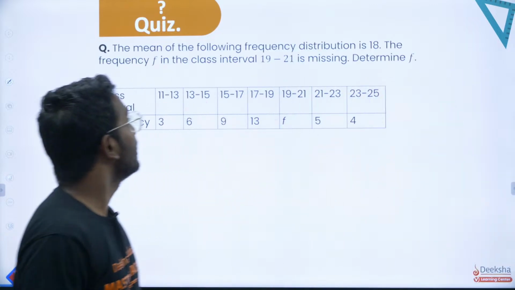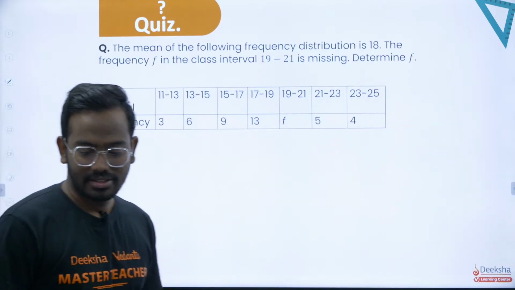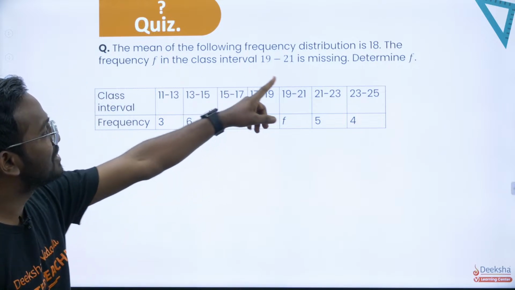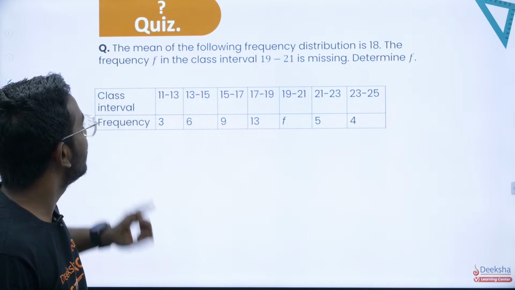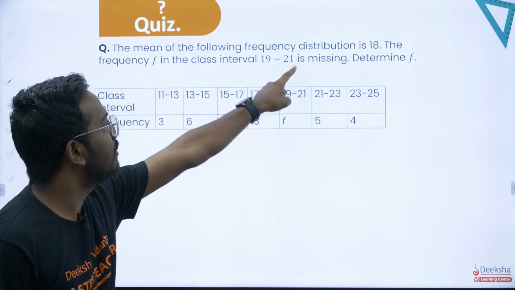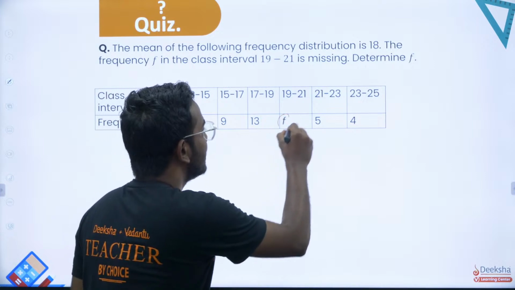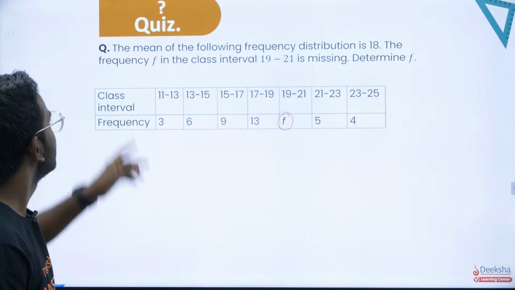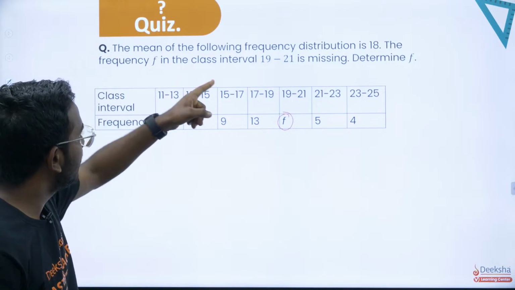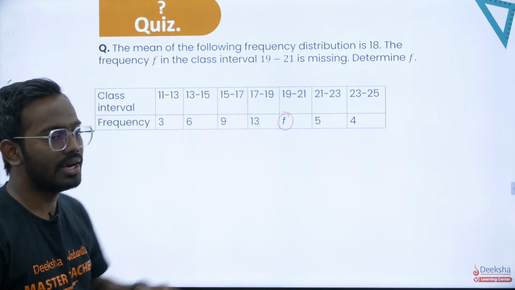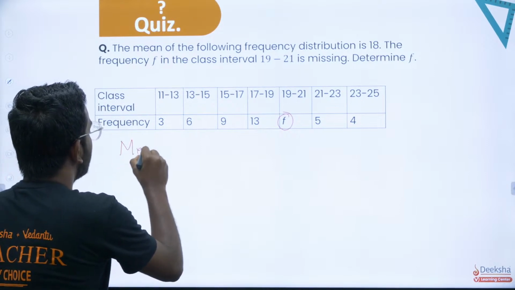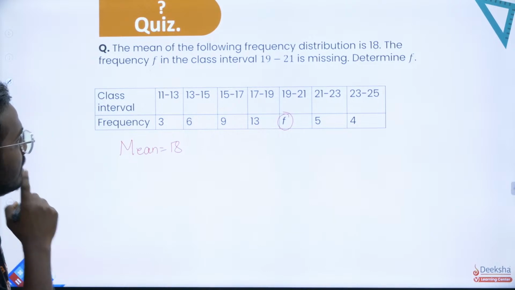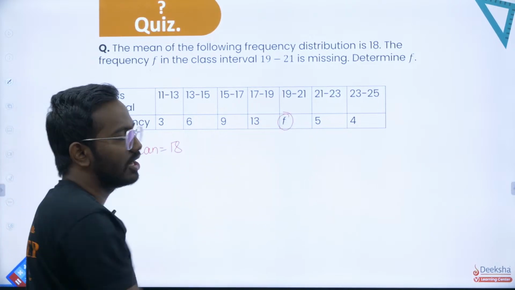The mean of the following frequency distribution is 18. The frequency f in the class interval 19 to 21 is missing. So the same thing, instead of mode, they have given the mean. Very simple question again. We'll have to find the missing frequency given that the mean is 18, that is, x bar is given.